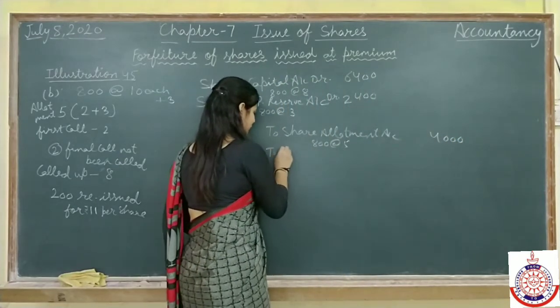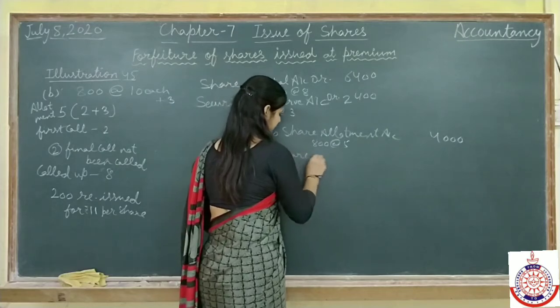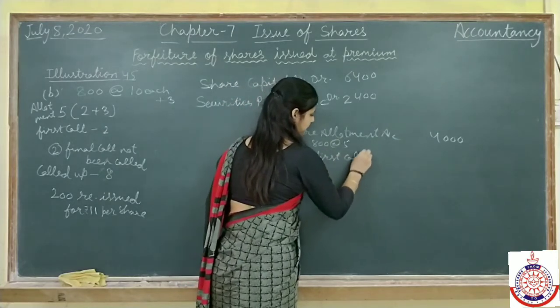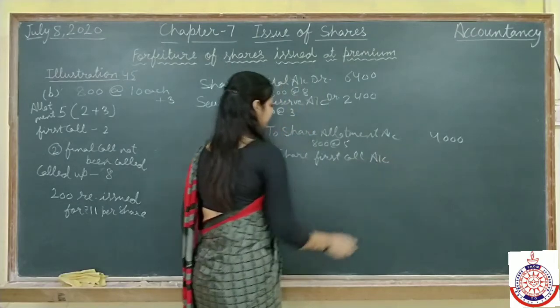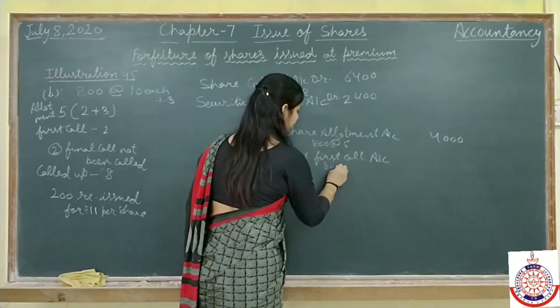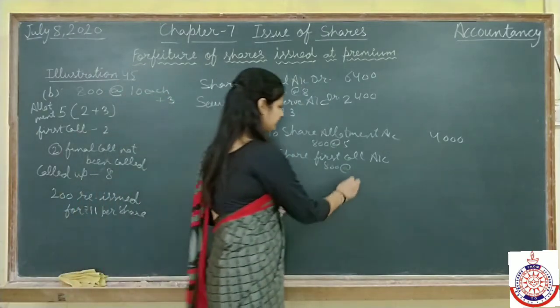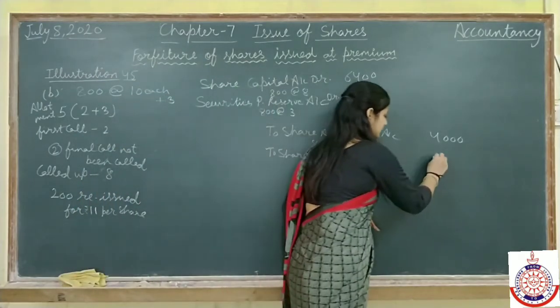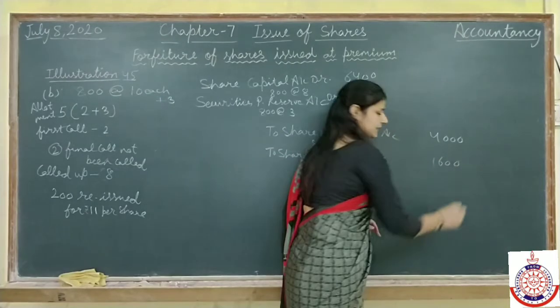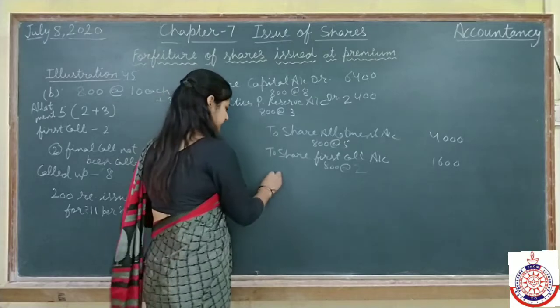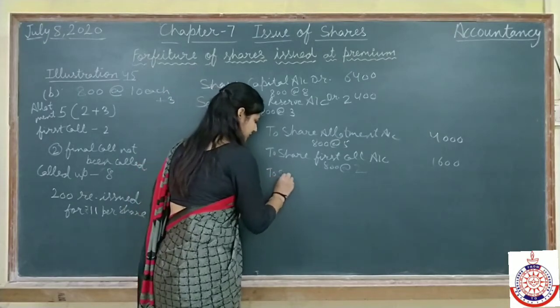To share first call. First call is 800 at the rate of 2 rupees. Means total 1,600.